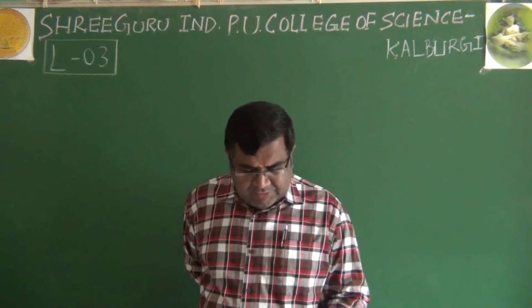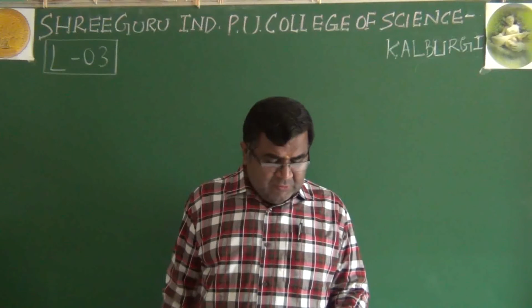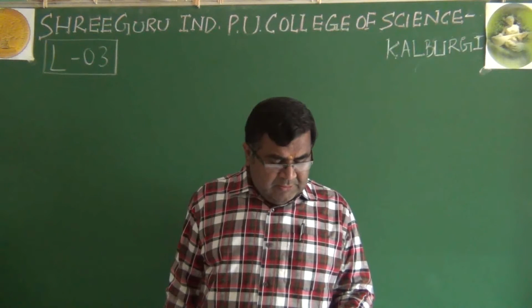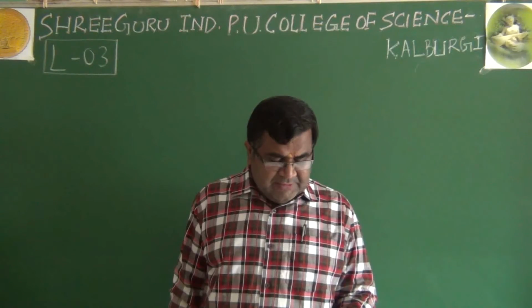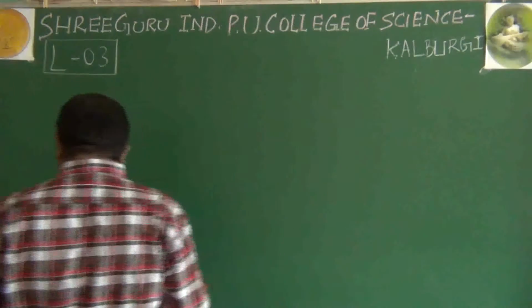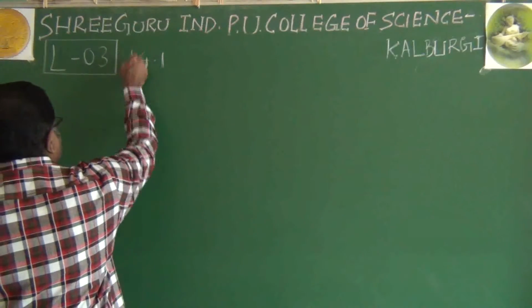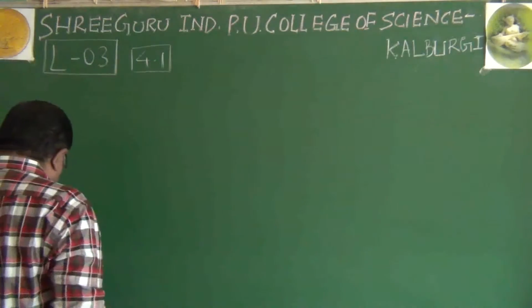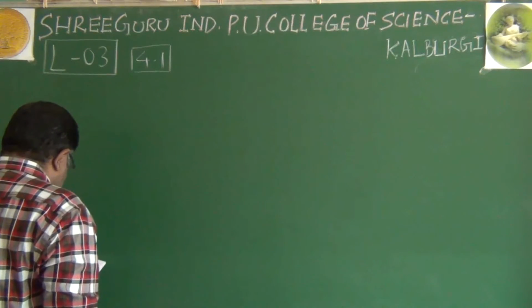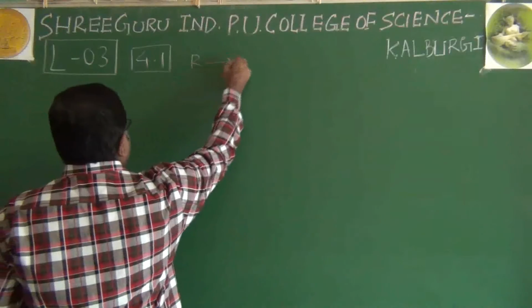If you have not solved that, I will write that example first, because I don't know whether you have seen this example in the textbook. So the example is this: I am writing 4.1. This is an unsolved question, in-text question. And in this example, there is one reaction. R, that is reactant, gives product.